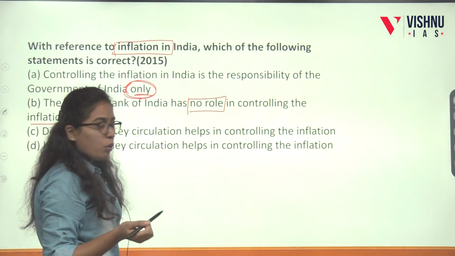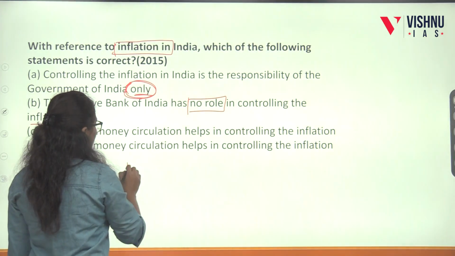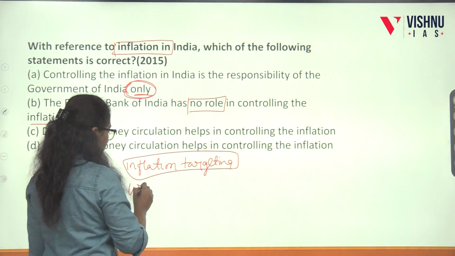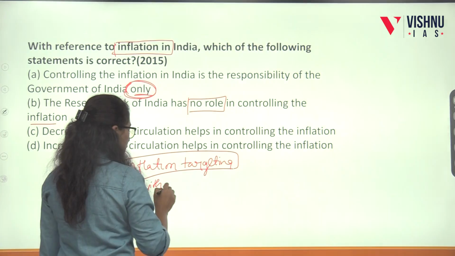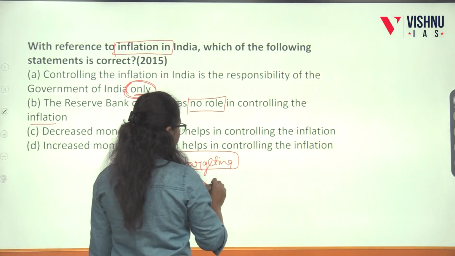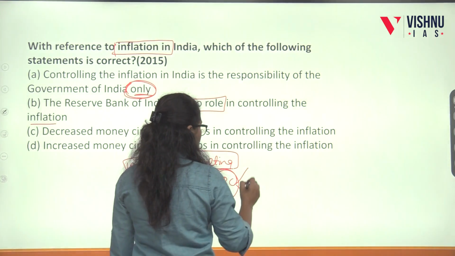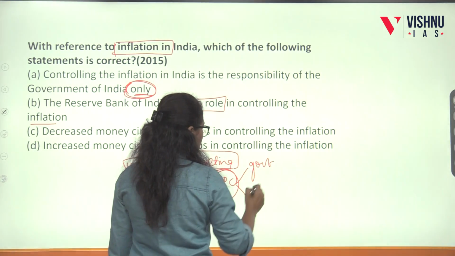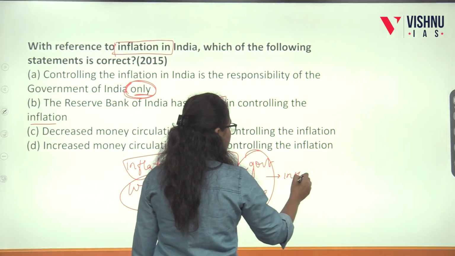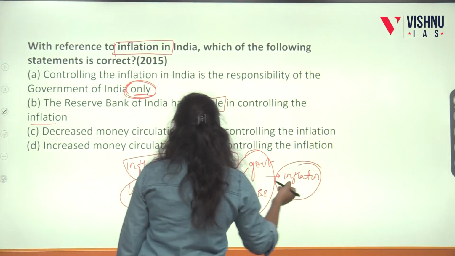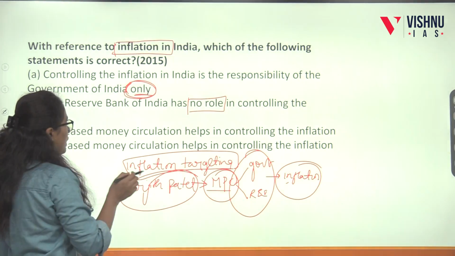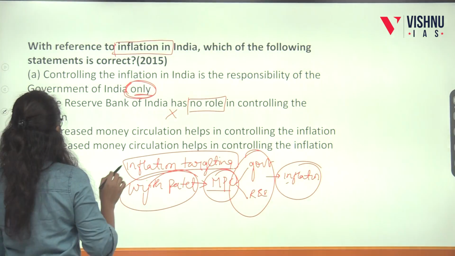Actually, RBI has more role in controlling inflation, because I already told inflation targeting is the role of RBI. That is the Urjit Patel Committee. This committee recommended creating the Monetary Policy Committee, which consists of members from the government and members from RBI. This committee will decide the inflation rate and take measures on inflation. So they are targeting the inflation through this committee. So RBI has more role in controlling the inflation. We can eliminate this option here only.